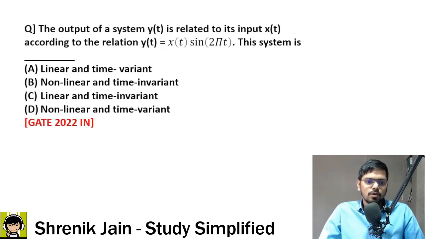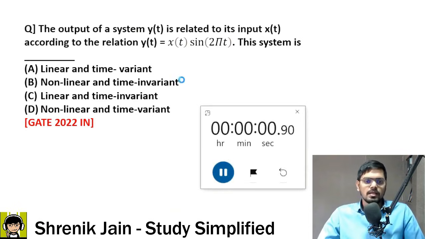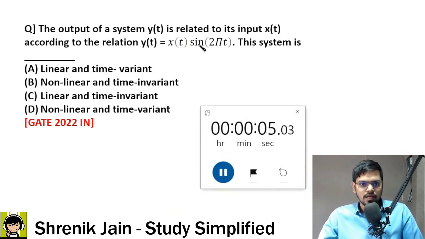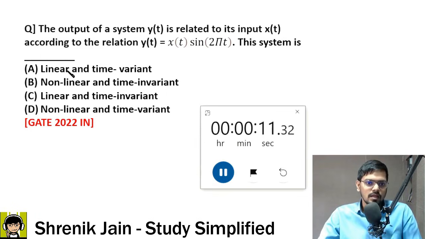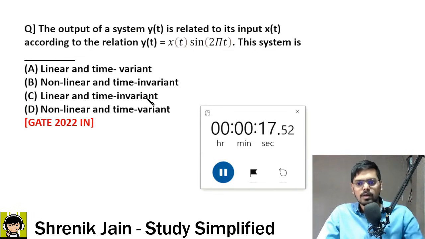One of my favorite topics, classification of systems. The output of a system y of t is related to its input x of t according to the relation y of t, that is equal to x of t into sine of 2 pi t. This system is linear, non-linear, time variant, invariant, all the combinations are there. Tell me guys, what is the answer? I will give you 1 minute to solve this question.